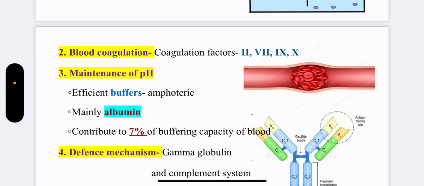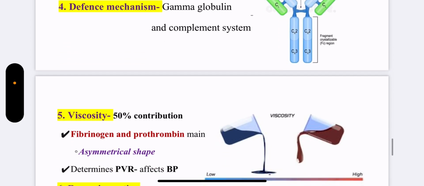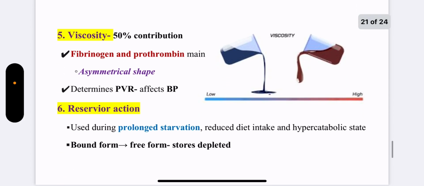Next function is the defense mechanism. Gamma globulin fraction and complement system protect the body against invading pathogens. Next is maintenance of viscosity. There are two plasma proteins that mainly contribute towards this function, fibrinogen and prothrombin. Why these two? Because of their asymmetrical shape.